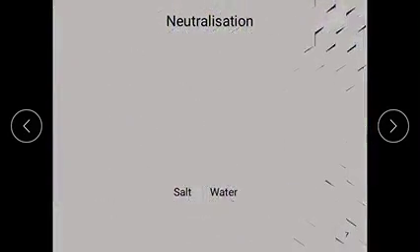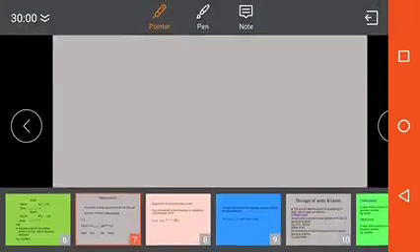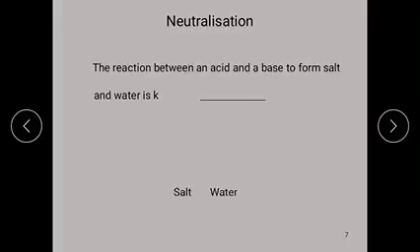And the next one is, according to Arrhenius, the neutralization is defined as the reaction between an acid with equal amount of base to form the salt and undissociated water.